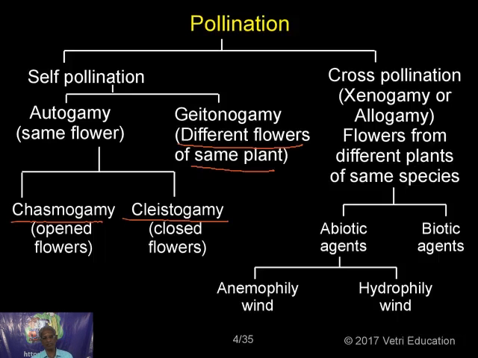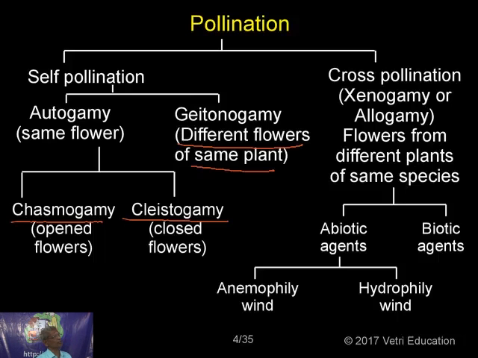What is the meaning of the word clistogamous flowers? They remain closed throughout the lifetime. They never open. So that is called clistogamy. Clisto means closed. Clisto means closed fist. Closed fist is called a clisto. Clisto means always closed. Say clistothecium. You get this word in fungus. A particular type of fruiting body, when it is remaining completely closed, you call it a clistothecium. So it's called clistogamy, closed flowers.